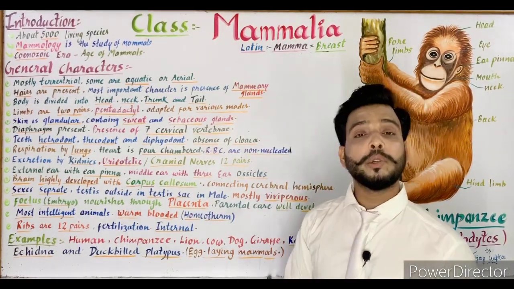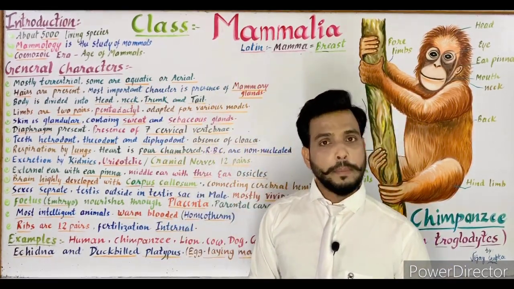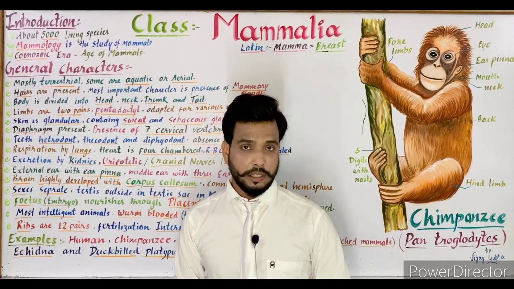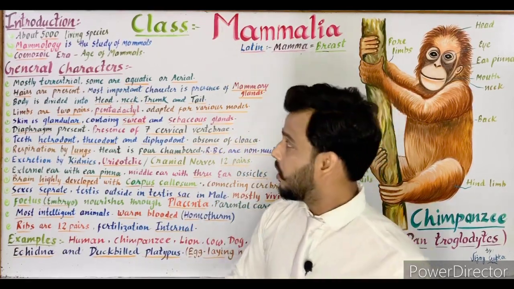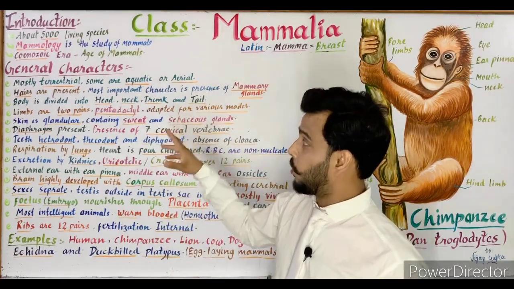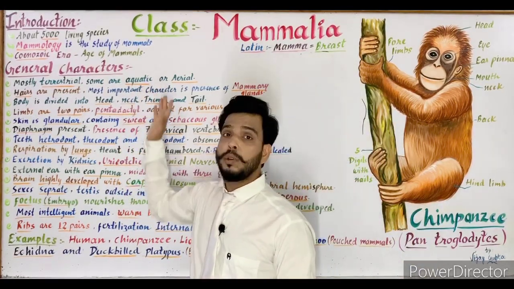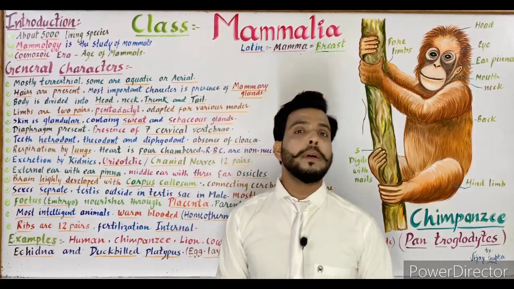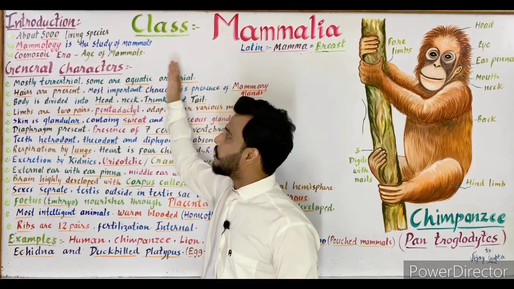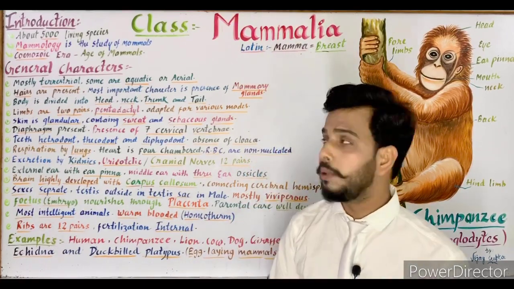Now, what about the introduction? First of all, in mammals there are about 5,000 living species. Next is mammalogy. The study of mammals is known as mammalogy. Now the next point is the Cenozoic era. There is a particular time period of the geological scale, the Cenozoic era, in which the development of mammals takes place in enormous conditions. So the Cenozoic era is known as the age of mammals. So it's again an important point.